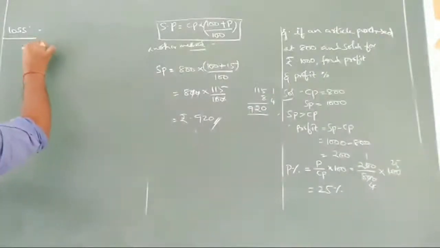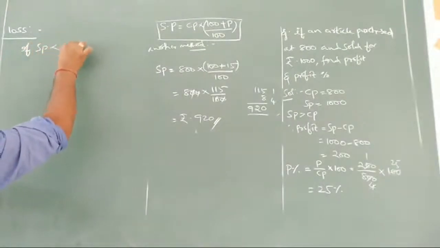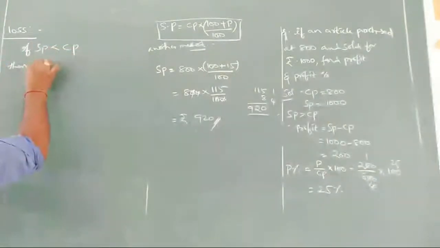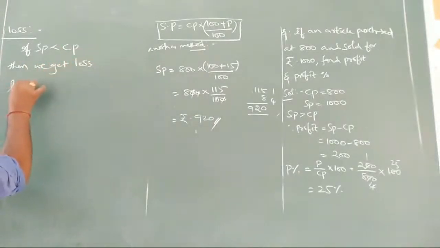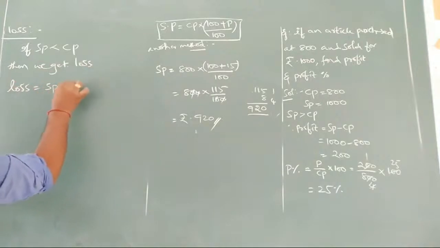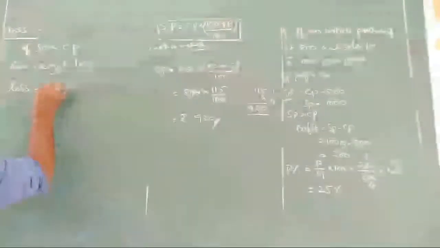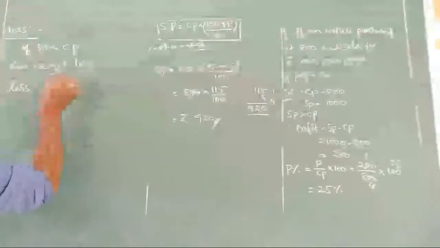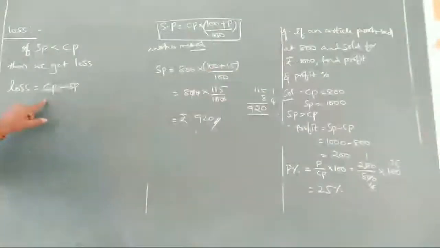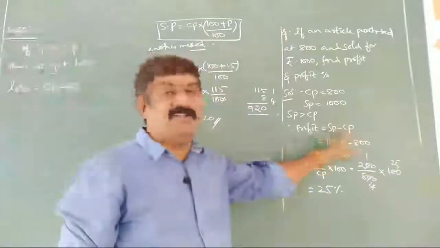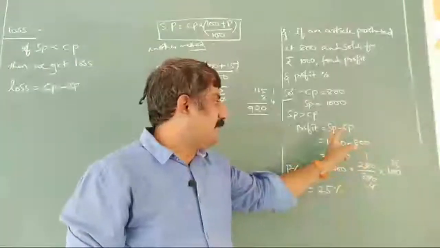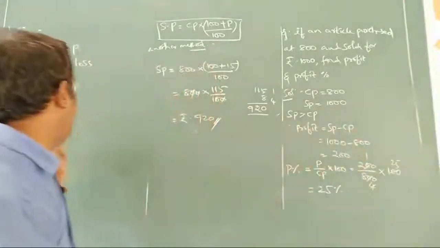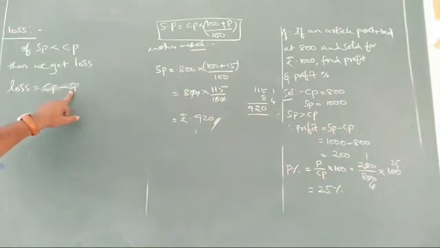So if SP is less than CP, then we get loss. Loss can be given as CP minus SP, because CP is more here. Previously, profit was SP minus CP, because SP was more and CP was less. Now we write CP minus SP.